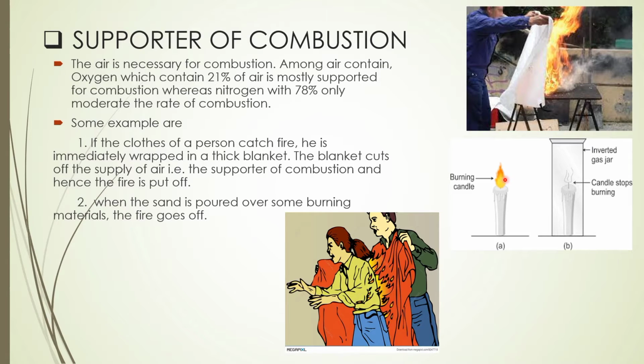So this is an example where supply of oxygen, or we can say supply of air, is very much needed. Among the gases in air, oxygen is the one which supports combustion.